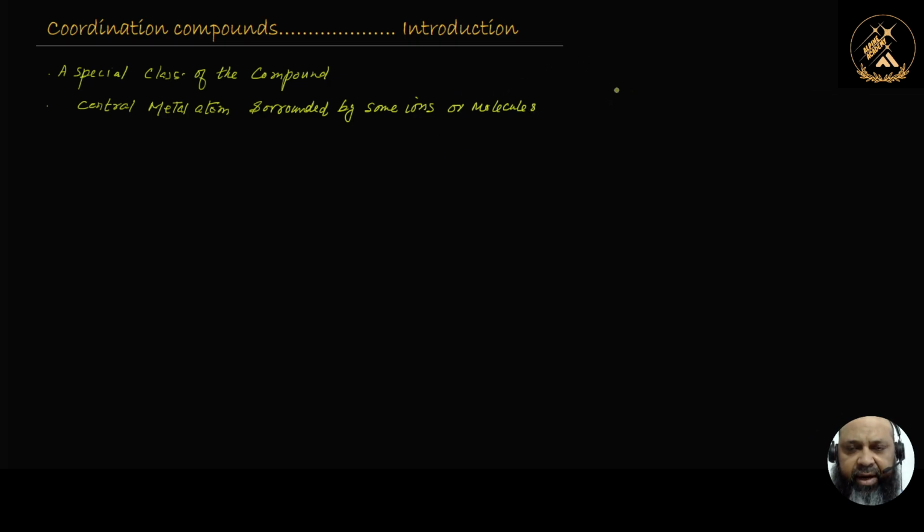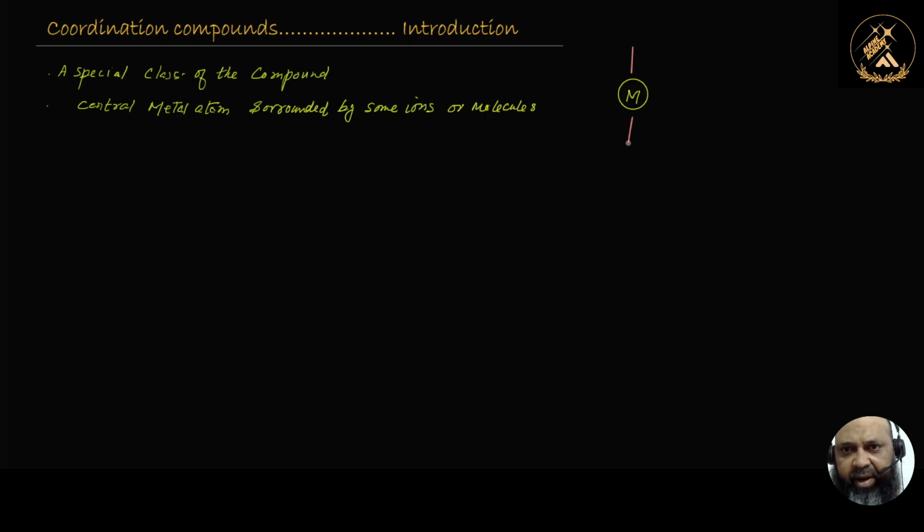If not, I would like to give an illustration over here. For example, that is the central atom, which is a metal, and it is surrounded by different kinds of surrounding things. For example, like that, you can draw it in this way.